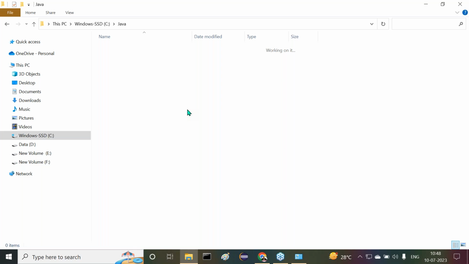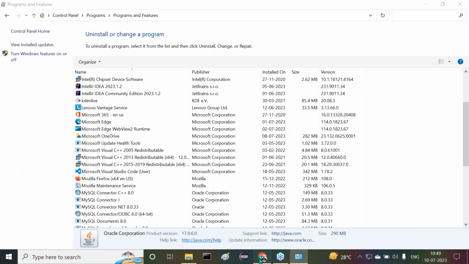All right, sir. Now see this. When I uninstall the Java software in my system, all the folders in the C drive for Java are gone. Previously, all folders were available. Now, no folder exists. Now, again, I want to install the Java software. Okay, fine. All of you understand it clearly. I want to install Java software.